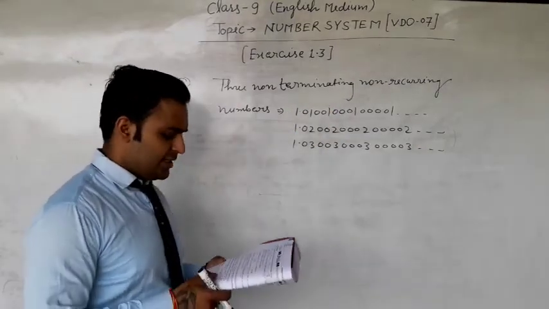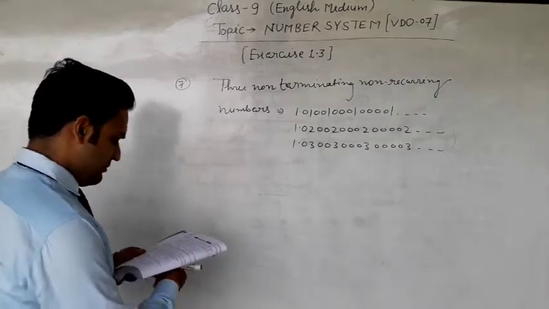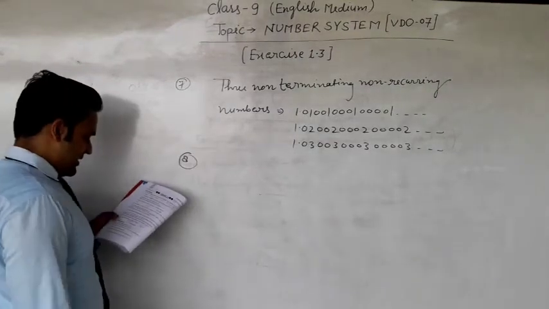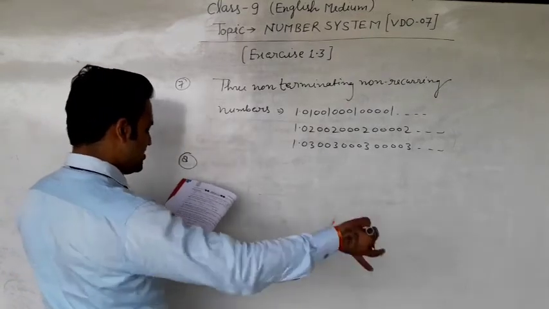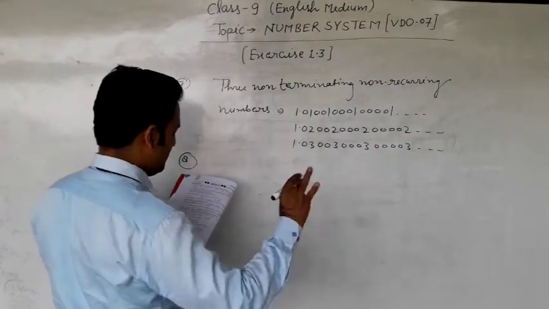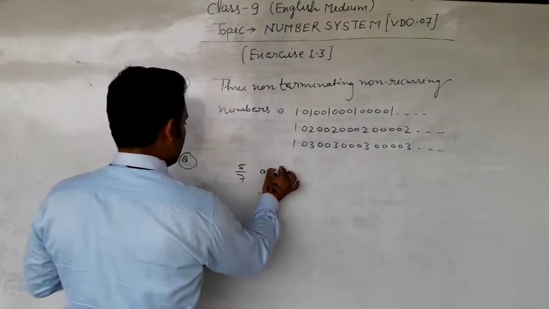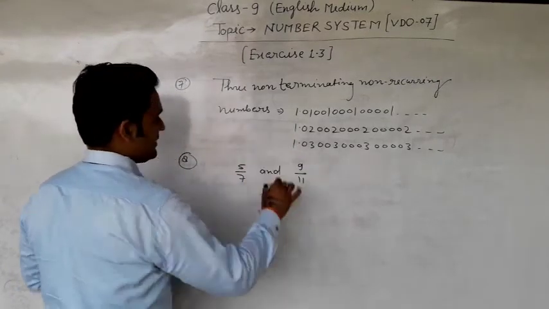Now look at question number 8. It says find 3 different irrational numbers between the rational numbers 5 by 7 and 9 by 11.